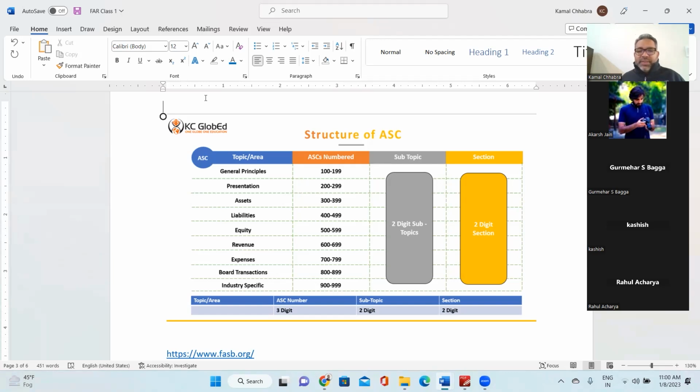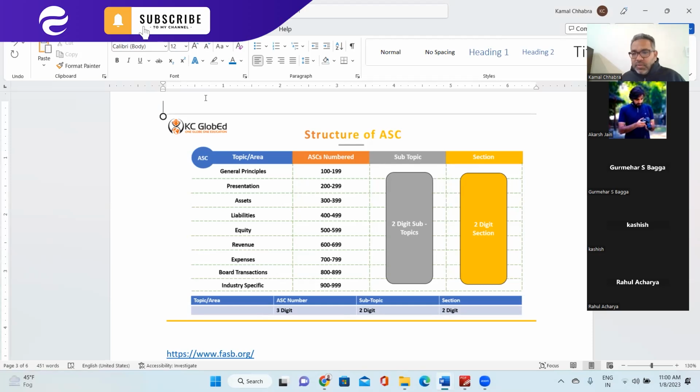Then the assets are classified in the range of 300 to 399, liability in 400 to 499, equity 500 to 599, revenue 600 to 699, and expenses 700 to 799. Then broad transactions, like related party transactions, contingency, commitment, those kinds of disclosures, come under 800 to 899. For example, business combination, acquisition, merger, all of this is part of 800 to 899. And then industry specific guidance is given in 900 to 999.